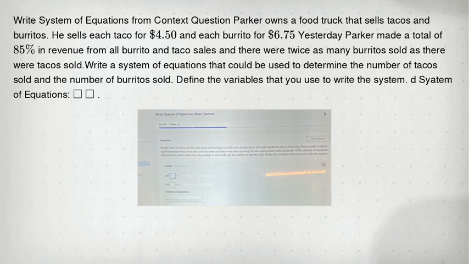Write a system of equations that could be used to determine the number of tacos sold and the number of burritos sold. Define the variables that you use to write the system.